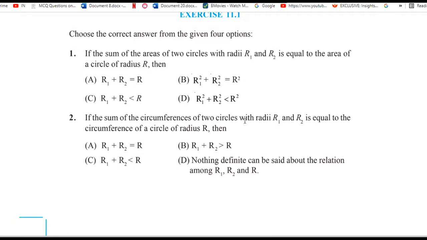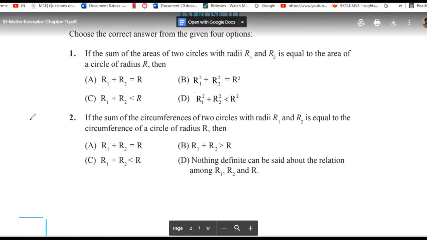The sum of the circumferences of two circles with radii r1 and r2. You know the formula of circumference. What is circumference? Yes, circumference is 2 pi r. The perimeter of the circle is called the circumference, so that would be equivalent to 2 pi r. If the sum of the circumferences of two circles with radii r1 and r2 is equal to the circumference of the third circle, then you need to do the same as we did in the previous question. So please tell me which can be the correct option.